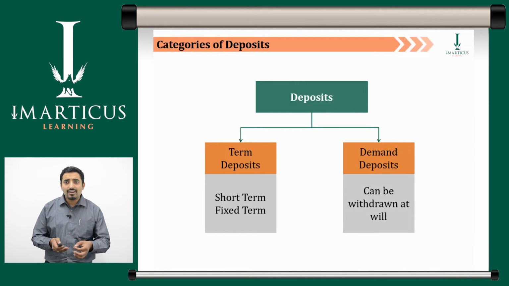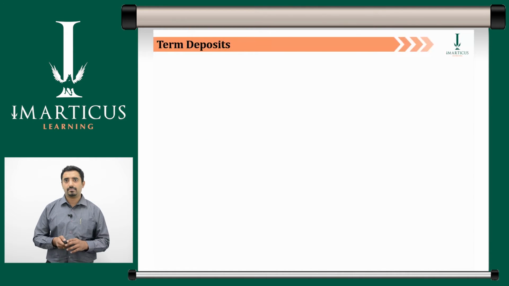Demand deposits are funds in an account from which the deposited funds can be withdrawn anytime without any advance notice to the depository institution. Demand deposits can be demanded by the account holder at any given time. So for example, savings accounts and current accounts are examples of demand deposits. Now we will move on to term deposits in detail.